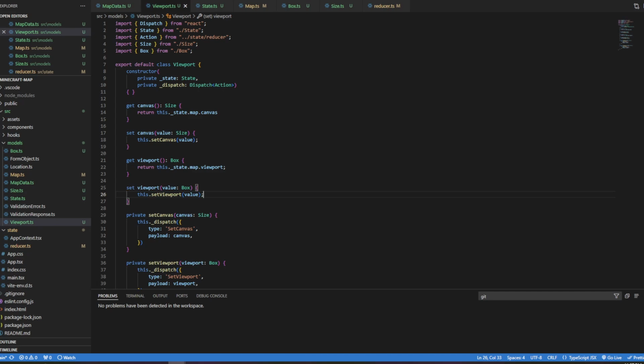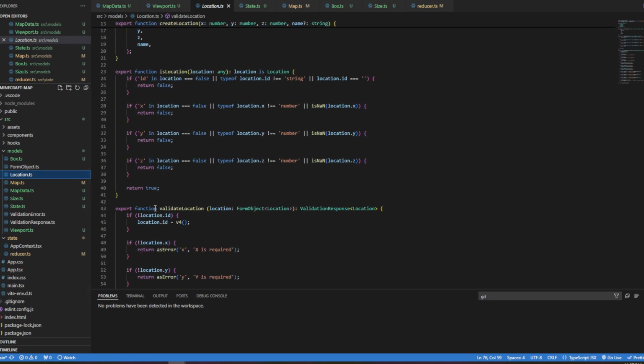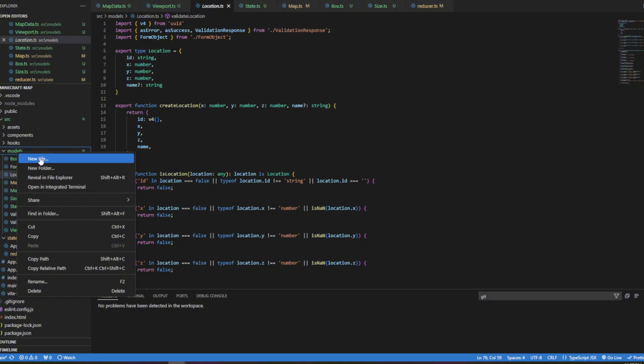Now we need a way of, that's something we need, is we have a location, but that's XYZ. We need a point. And that point is going to be a lot more general. I think it is going to have a Z, actually, but it's going to be a lot more general than the location.